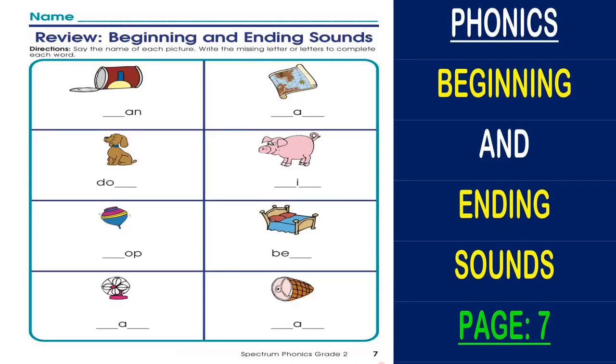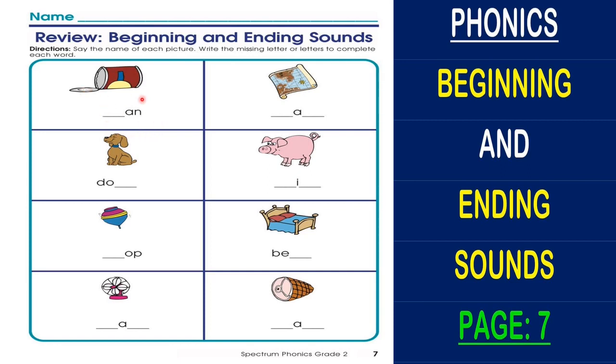Here on page 7 we have only one exercise just like before. It says, say the name of each picture, write the missing letter or letters to complete each word. That means it's a must. We should say the name of all the pictures we have on this page. Then we have to listen to their beginning and ending sound. After that, we have to write the missing letters.